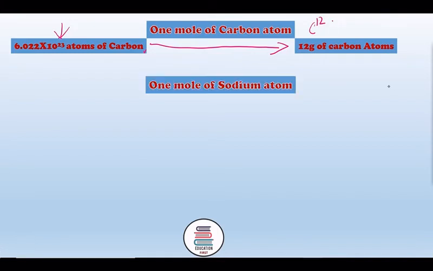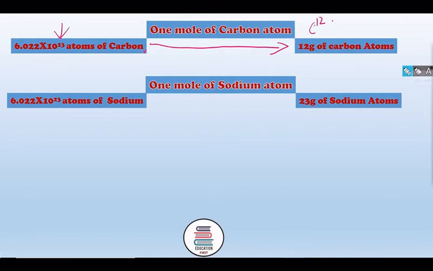Further, if we are taking 1 mole of sodium atom, then number of atoms in 1 mole of sodium atoms will be 6.022 into 10 raised to power 23 atoms of sodium, and the mass of such amount of atoms of sodium will be 23 gram, because the atomic mass of sodium is 23 gram.